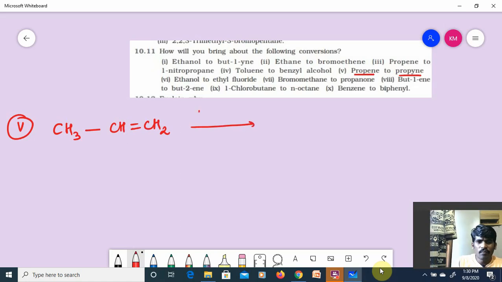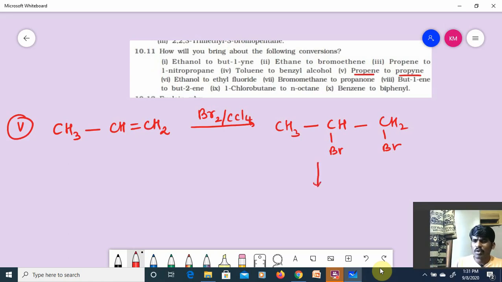What I'll do? Bromine in the presence of CCl4, bromination. It is a test for unsaturation. The double bond is converting into a single bond. CH3CHBrCH2Br. Understood the point, guys? 1,2-dibromopropane, a vicinal dihalide.